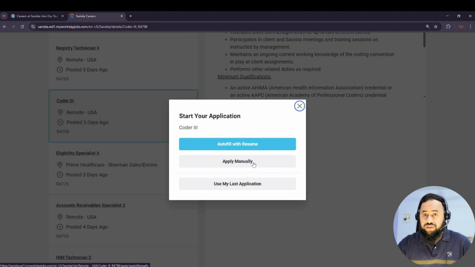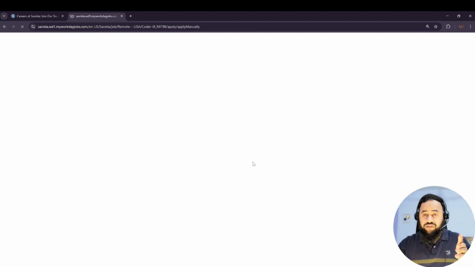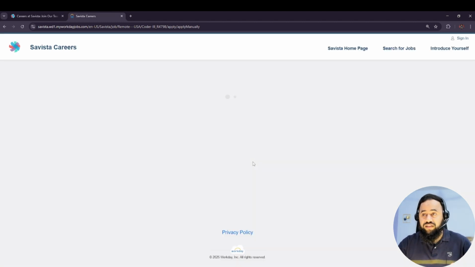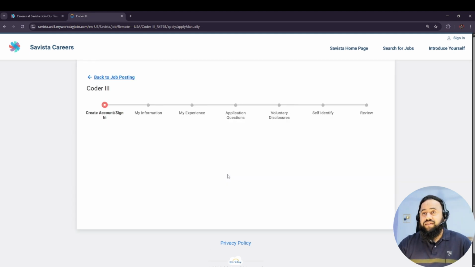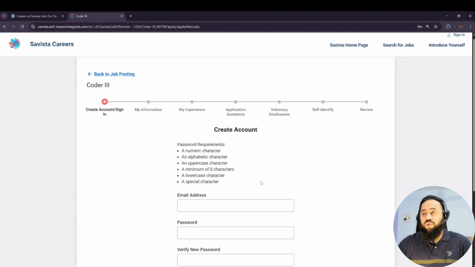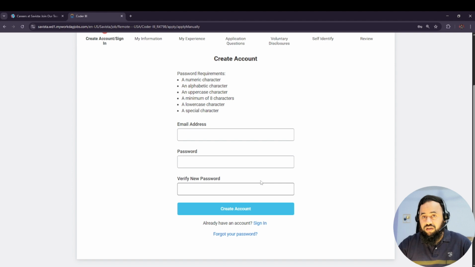So let's see what kind of things we require to go for this one job. We have multiple jobs available here, so we need to go in deep, in a good way, so that we can understand all the steps over here. Okay, so let's see: create account, sign in. First of all, we need to create our account. You need to add your email address, password, and verify the new password. In this way you will be creating your account over here. So let's do this one.